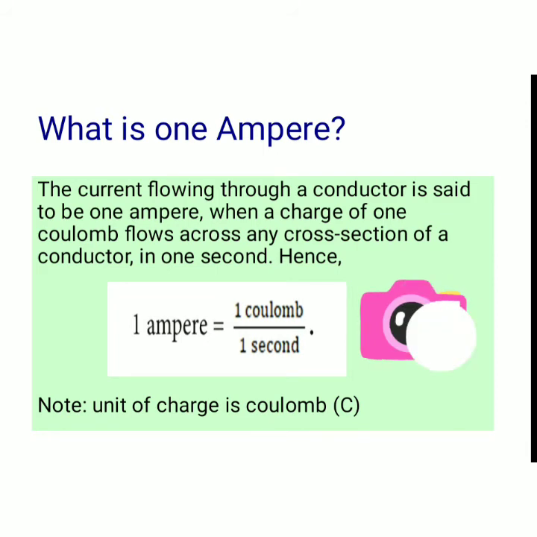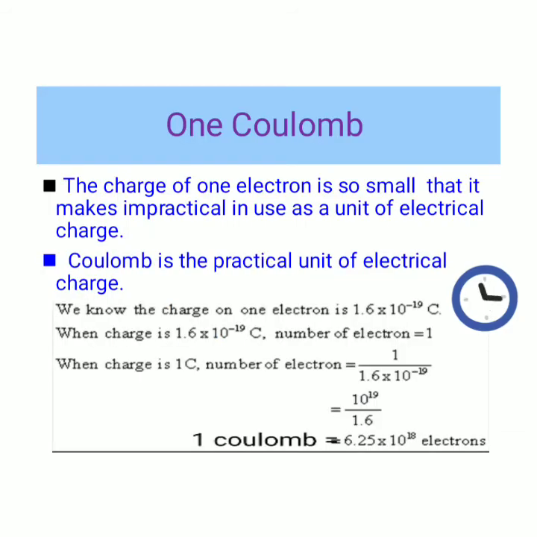The unit of electric current is ampere, so we must know about ampere. What is 1 ampere? The current flowing through a conductor is said to be 1 ampere when a charge of 1 coulomb flows across any cross section of a conductor in 1 second. So we write 1 ampere equals 1 coulomb by 1 second. The unit of electric charge is coulomb.